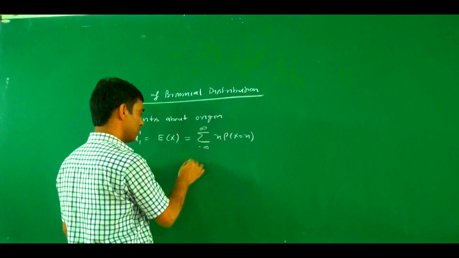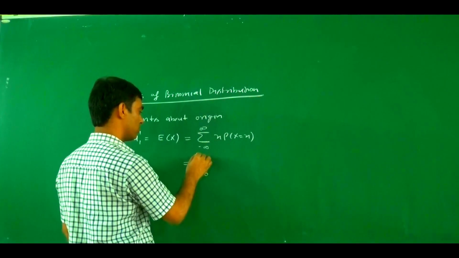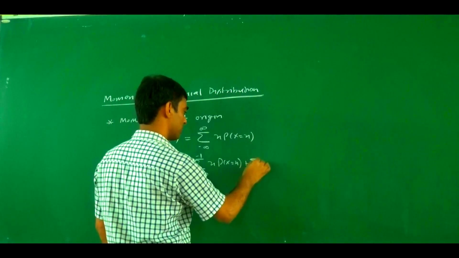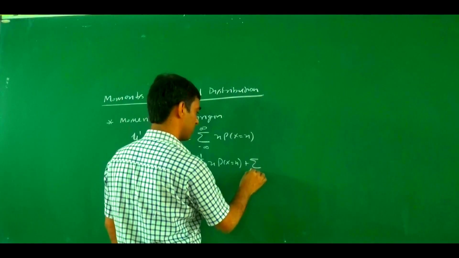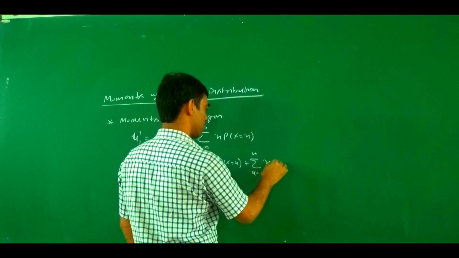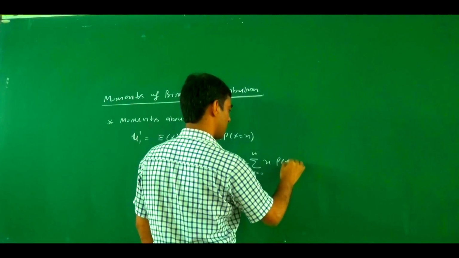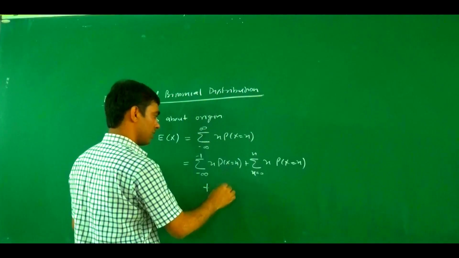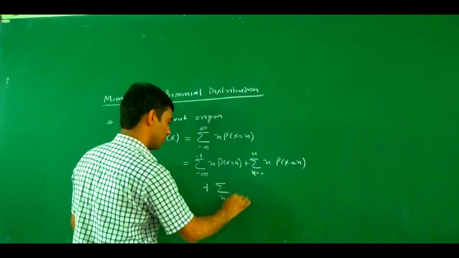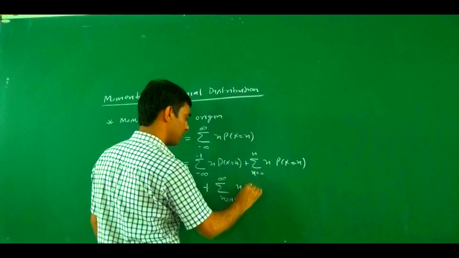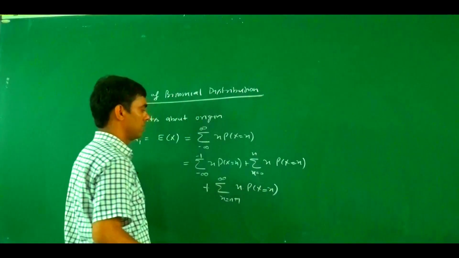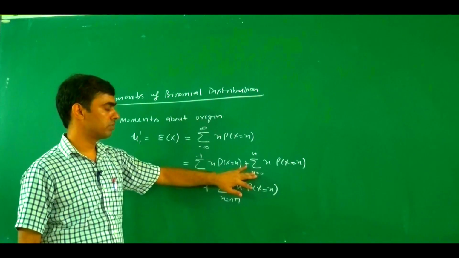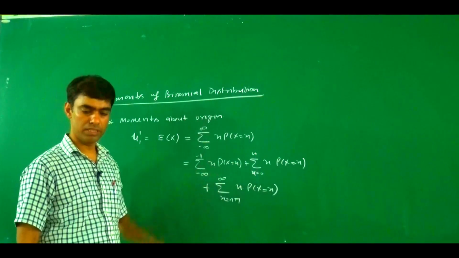So this can be written as the summation from minus infinity to minus 1 of x into probability of x equal x, plus the summation from x equals 0 to n of x into probability of x equal x, plus the summation from x equals n plus 1 to infinity of x into probability of x equal x. For all other values, the probability becomes 0.